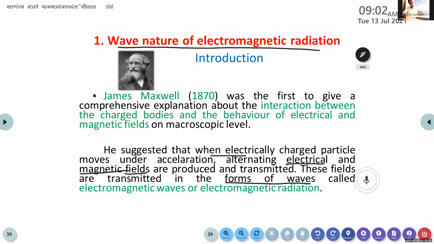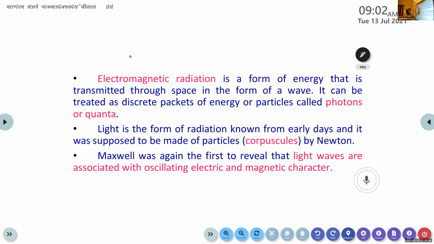Okay. Then these are certain properties of this electromagnetic radiation. First point, electromagnetic radiation is a form of energy that is transmitted through space in the form of a wave. It can be treated as discrete packets of energy or particles. What do you mean by discrete packets of energy? That means it is not continuous. Yes, very good. It's discontinuous.